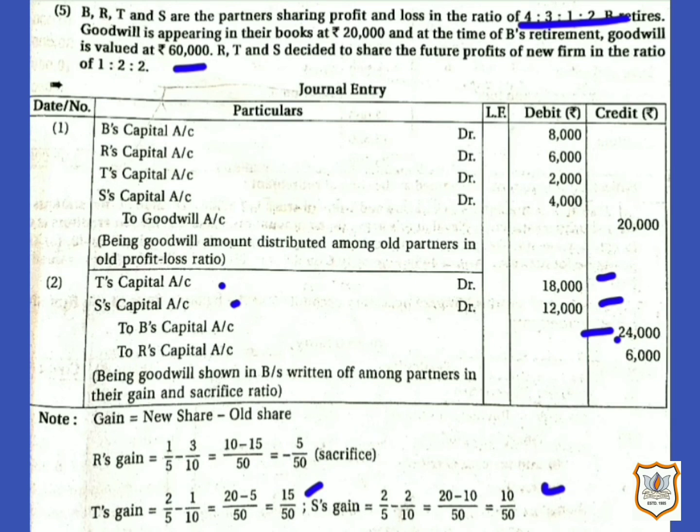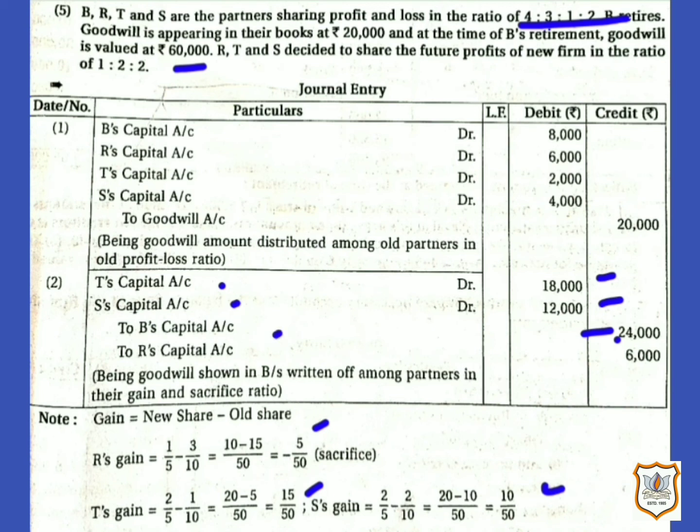Then R's capital account will be credited with his proportion of sacrifice, that is 5 by 50, which we just found out. So here as R is sacrificing, his capital will be credited. That means 60,000 multiplied by 5 by 50 gives you 6,000.